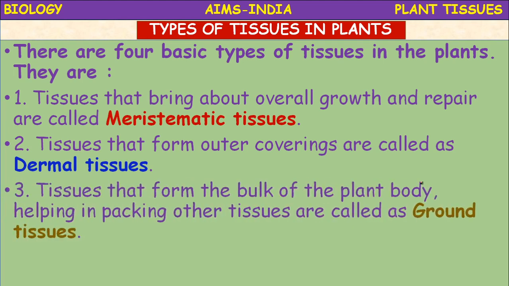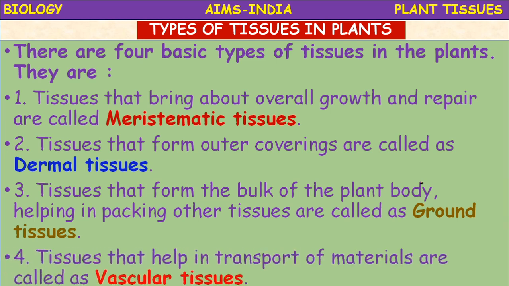Next, the third type of tissues, the tissues that form the bulk of the plant body, helping in packing other tissues, are called ground tissues. Okay, this is also a major tissue. Actually, the meristematic tissue is a temporary tissue that itself is involved in cell division and is converted into the permanent tissues.